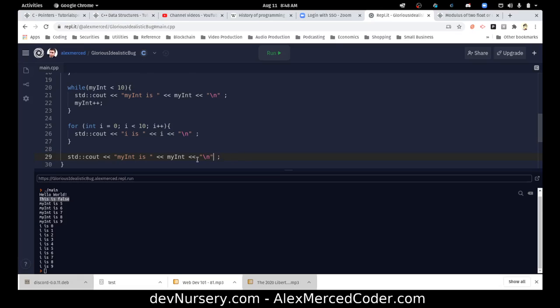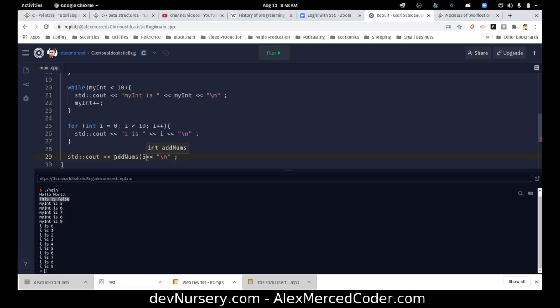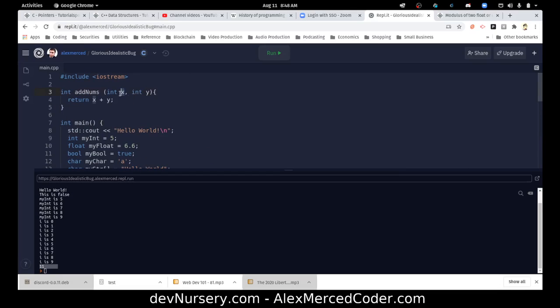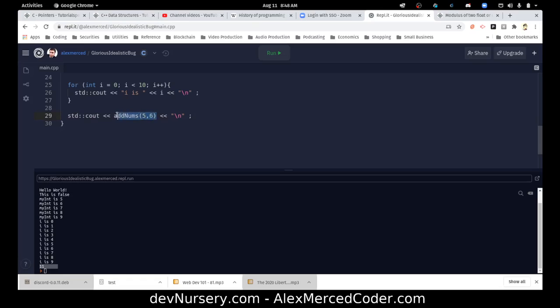In this case, we're just going to say add nums. We're going to add nums 5 and 6. So basically, here we'll print out the result of 5 and 6, which should be 11, and then go to a new line. So let's run that. There we go. So we define this function. These numbers get passed into this function. So 5 becomes x, 6 becomes y, 5 plus 6 equals 11. So then this really means 11. So we print 11 to the screen. So yeah, all that's pretty much the same as it was in C.